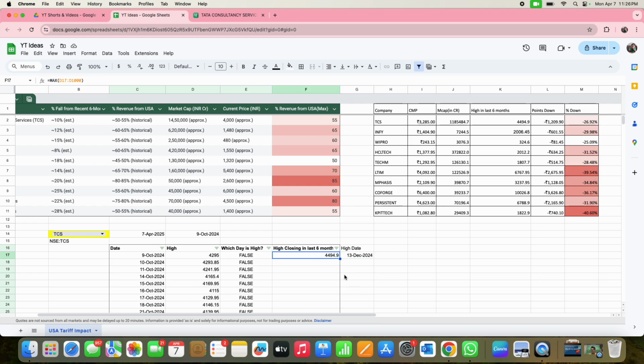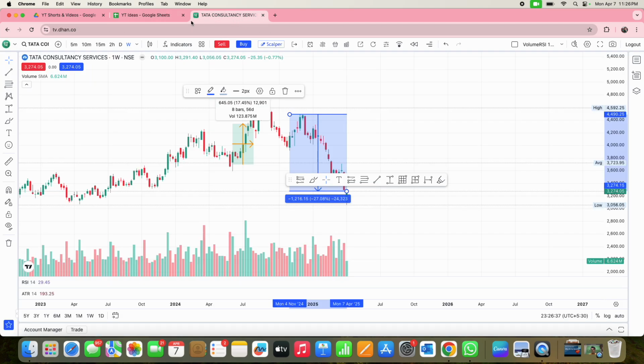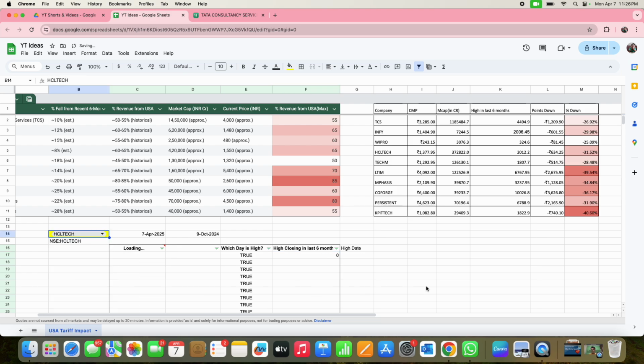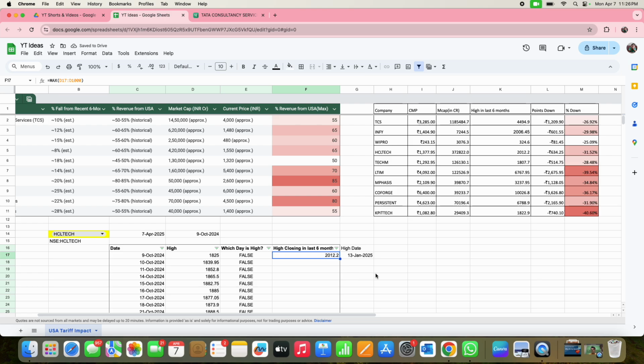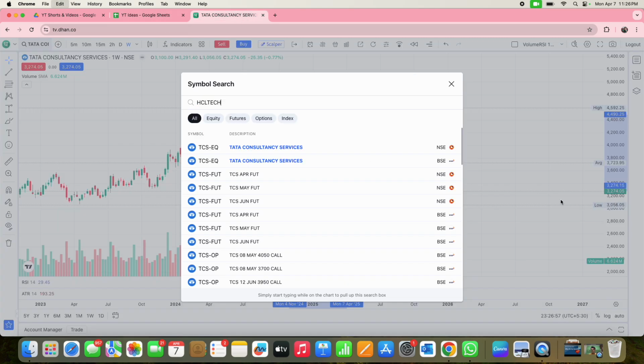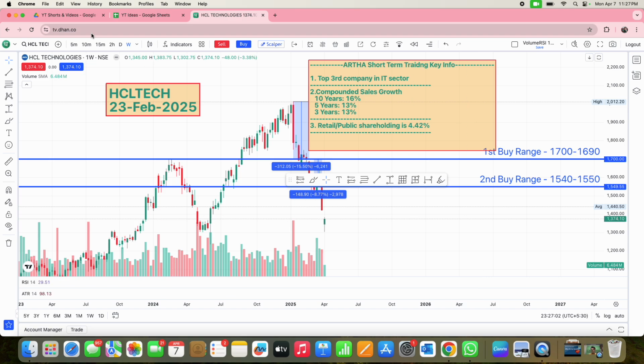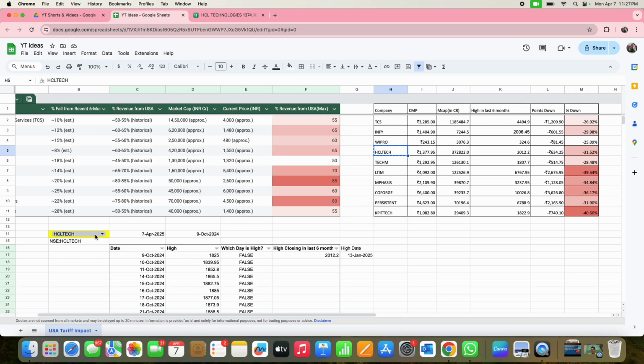Okay, let's cross check this with the chart. I'm already having TCS. Let me bring some other stock, maybe HCL Tech. HCL Tech was 2012, the highest on Jan 30th, Jan 13. Let's see that. Let's bring HCL Tech. Copy this and then bring HCL Tech. Oops. Okay, let me bring the other one. Oh, looks like I revealed my strategy.